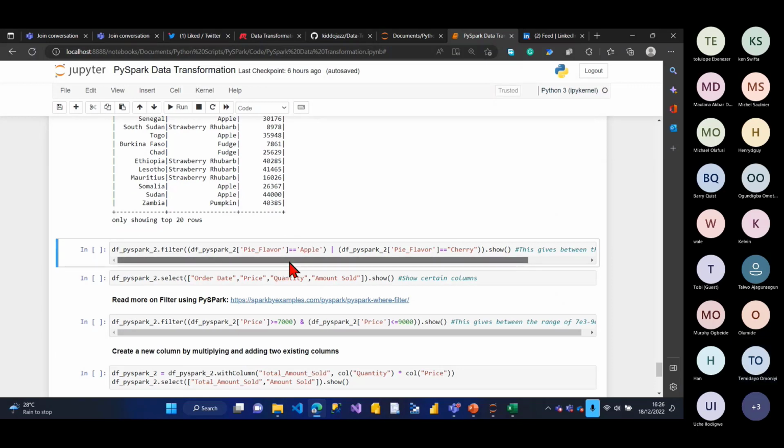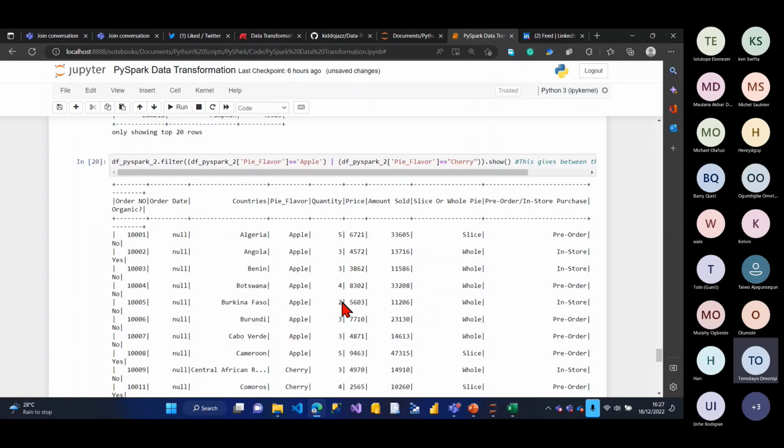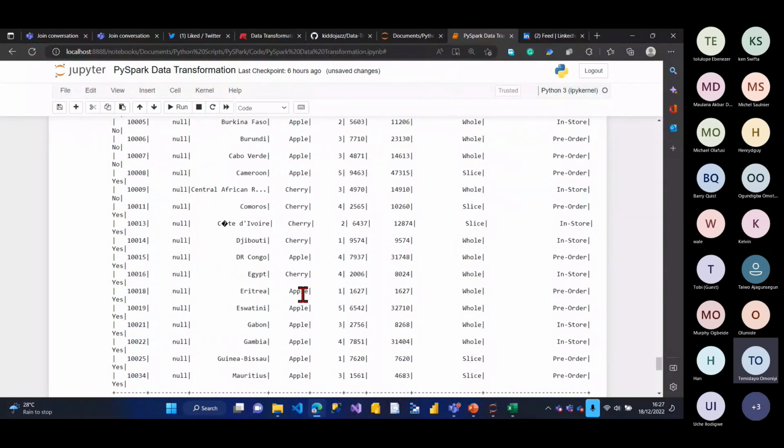Now let's say I want, for the pie flavor, it should be either apple or cherry. So if I'm looking for categorical data in the same column, I use an OR statement. But the OR statement in data analysis in general is just a pipe sign, a single pipe, right? If you're doing it in SQL, use the OR keyword. If you're doing it in Excel, use the plus. If you're doing it in Power BI, that's in DAX, use the double pipe. But for Python, use also a single pipe sign. And I run this, right? It's going to give me only apple and cherry.